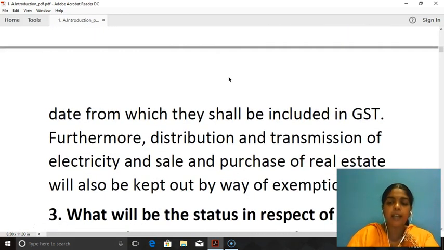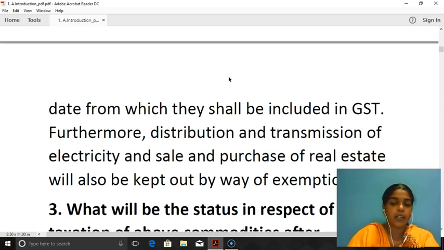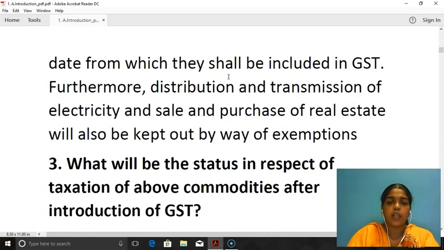So temporarily they are out of GST. As and when time proceeds, the GST Council will decide the date from which they can be included in GST. Next, furthermore, distribution and transmission of electricity.